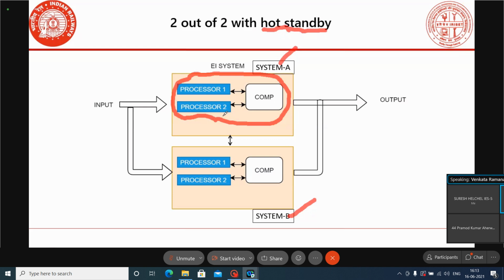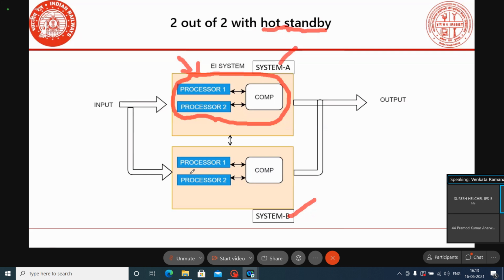Sometimes processors are also used in the input output cards. Wherever they are used, they do the same thing, going for 2 out of 2. If the system is 2 out of 2, everywhere they are using two processors. Here also it is 2 out of 2 because two processors have been used.